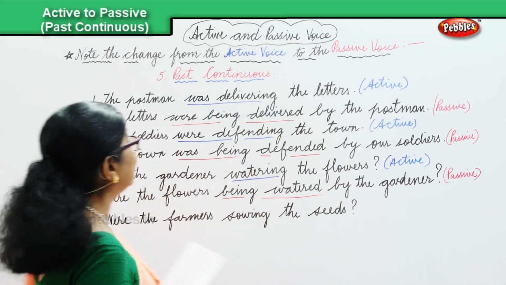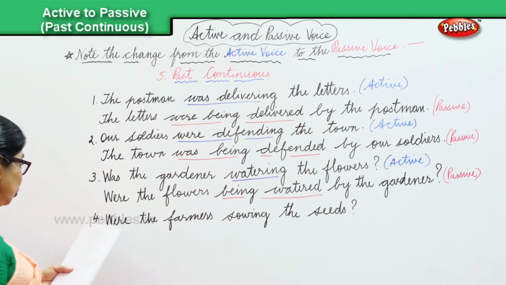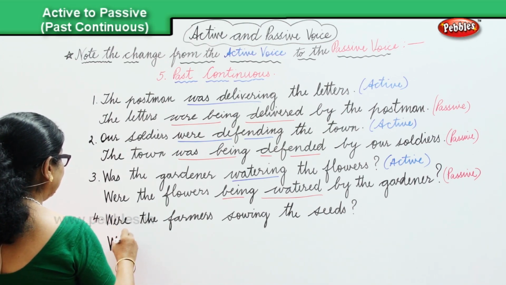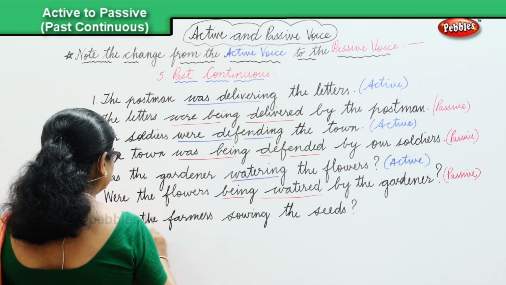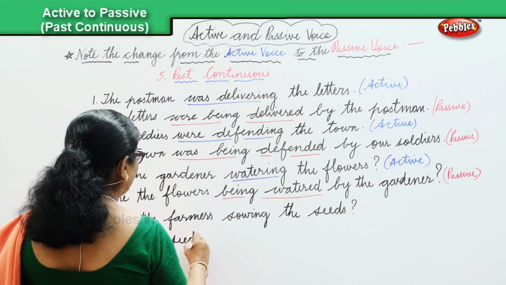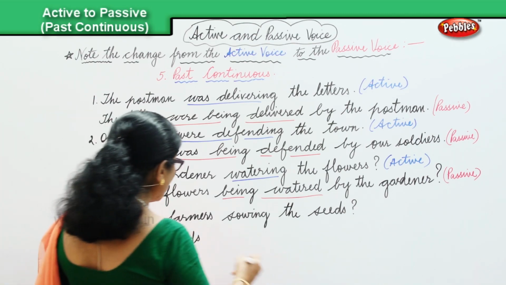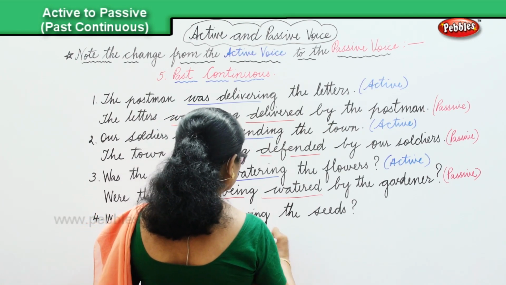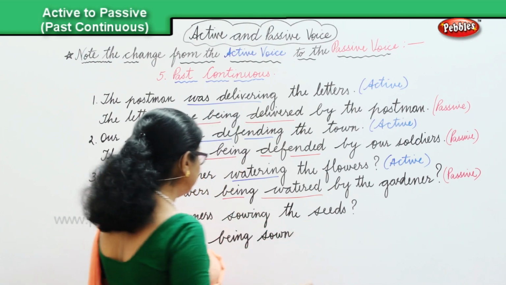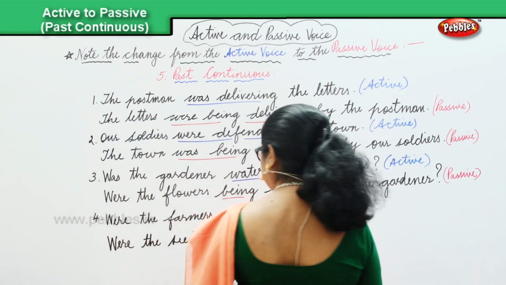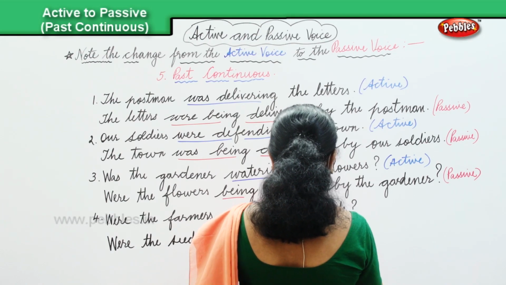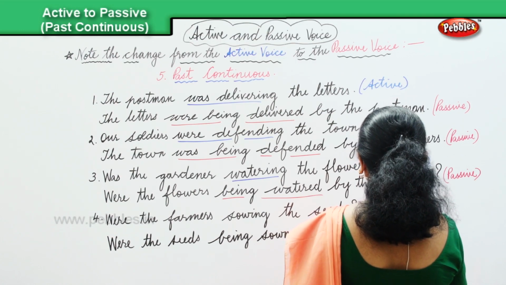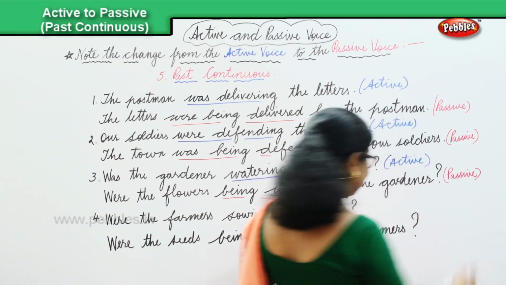When you change over into the passive voice in past continuous, we get were the seeds being sown by the farmers, by the farmers. Now, that's a passive voice.